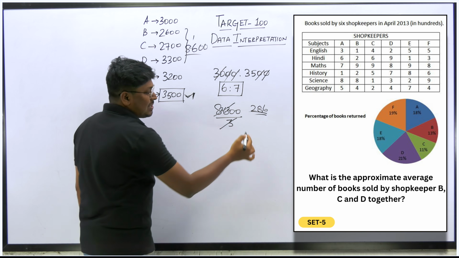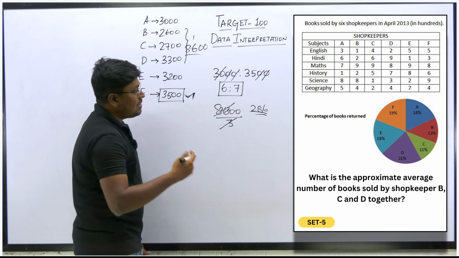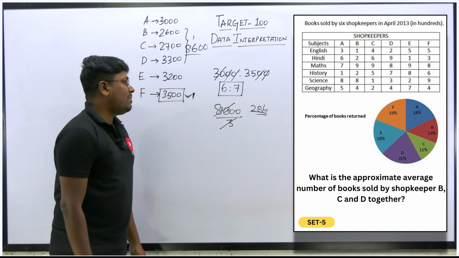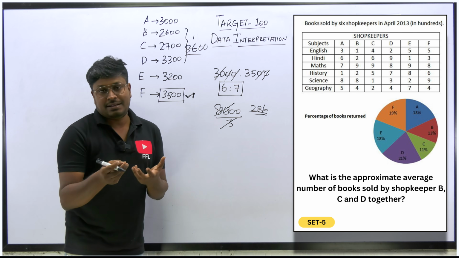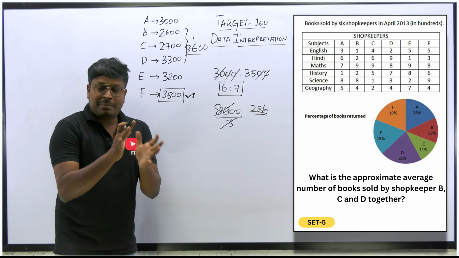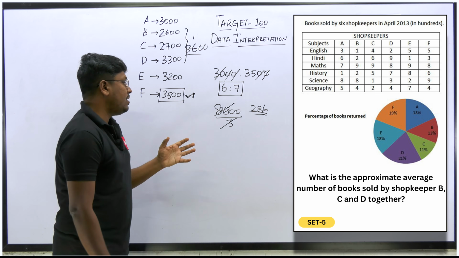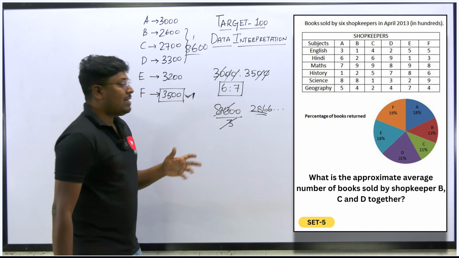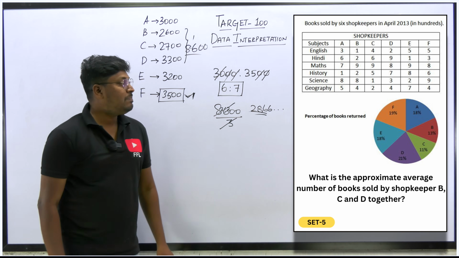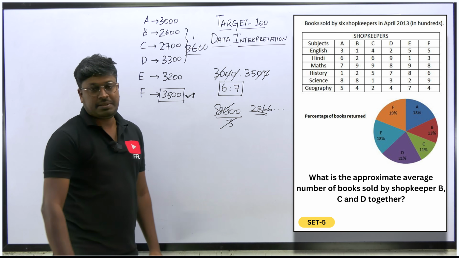26, 2 6 something, right? 2 8 6 6 it goes on. So we can say that the approximate answer is either 2867 or 2865, based upon the option. But the answer will be like 2866 and it goes on. So we can say approximately 2867 is the answer for question number 3.